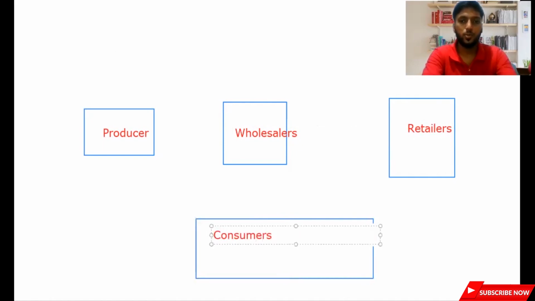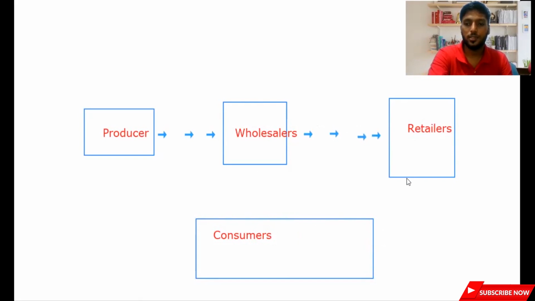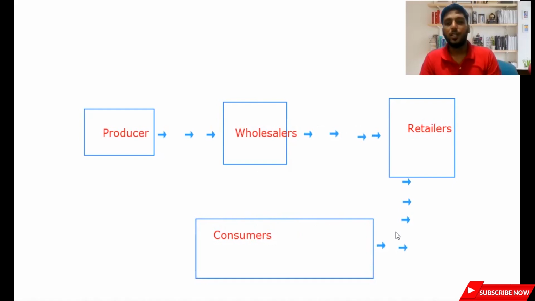Now, according to your syllabus, you need to know how the products move this way. First, the producer sells the product to wholesalers. Wholesalers take those products and sell to retailers, and retailers sell those products to consumers. The arrow goes this side, so it goes from producer, wholesaler, retailers, to consumers. When retailers sell directly to consumers, it's final consumption, but wholesalers and retailers are in between.